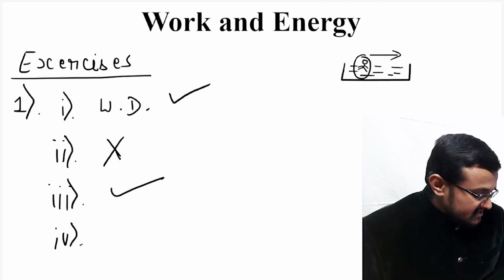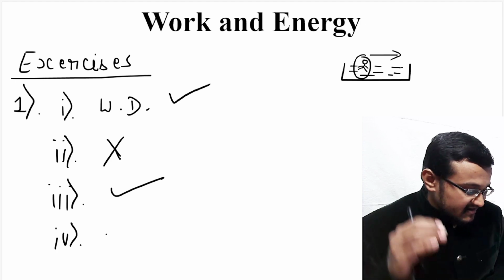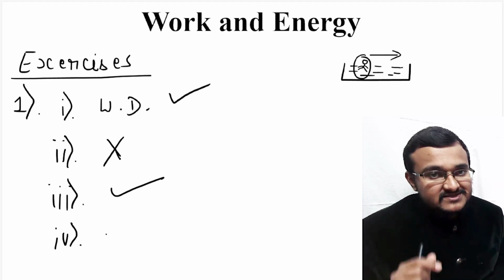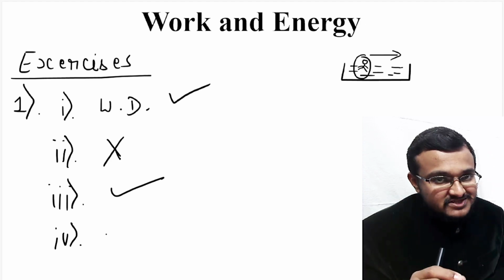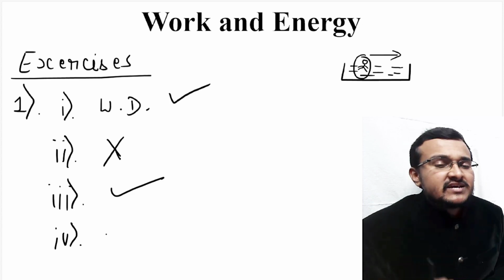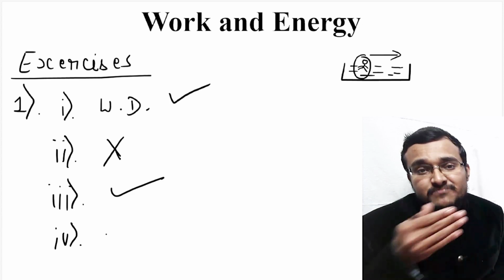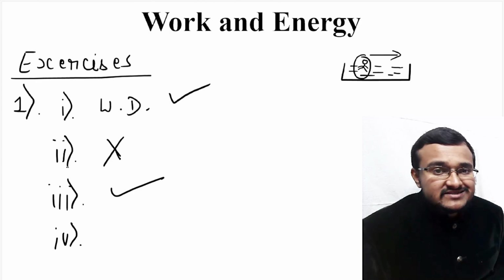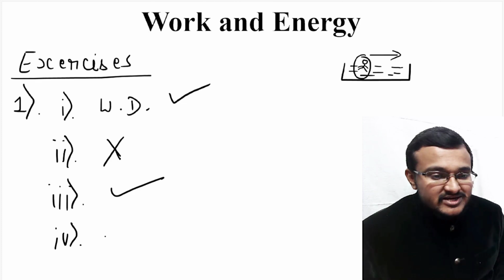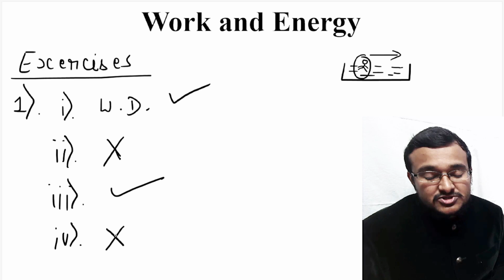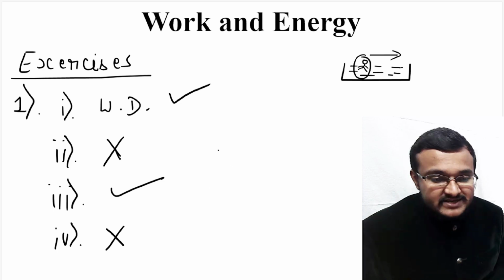In the fourth case, they have given a green plant is carrying out photosynthesis. That means a plant which is doing photosynthesis, whether it is doing work or not. Here the plant might be doing photosynthesis, but there is no displacement of the plant. So that means there is no displacement, hence work done is not happening. So there is no work done in the fourth case.